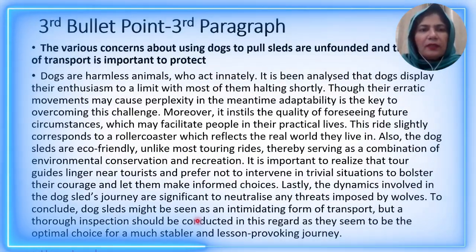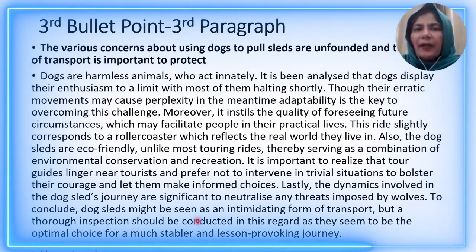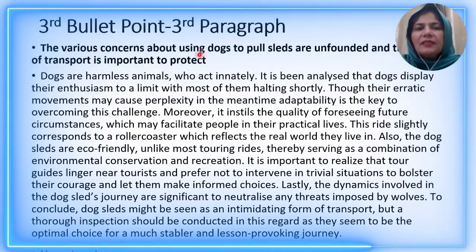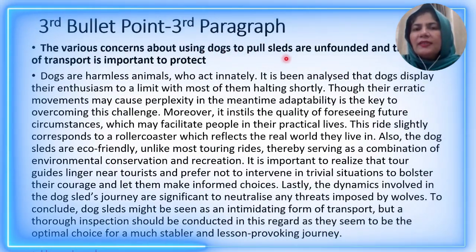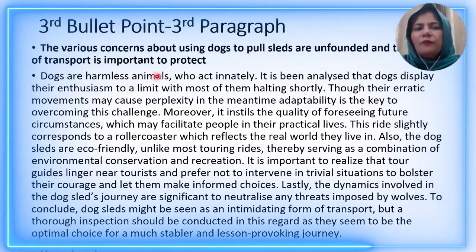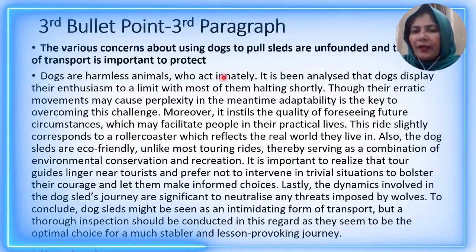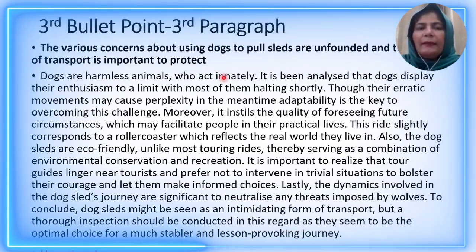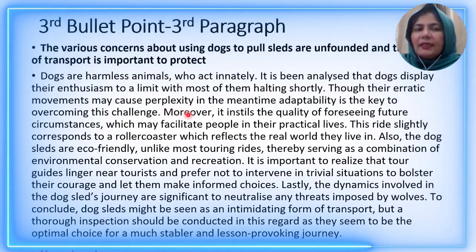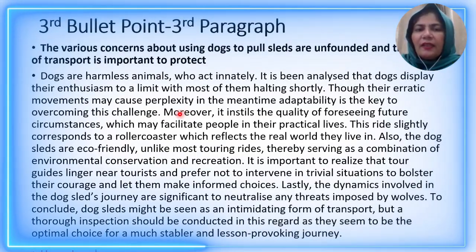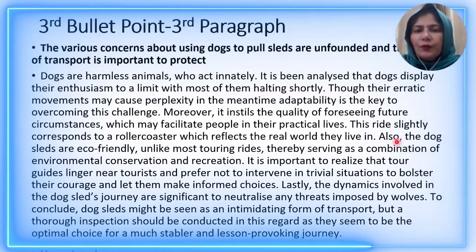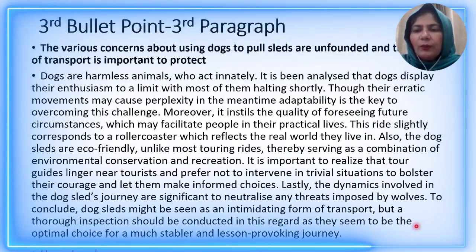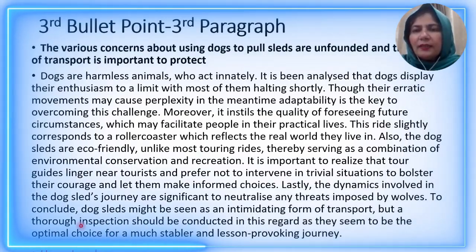And now the third bullet point in the form of third paragraph, starting with the third subheading, the various concerns about using dogs to pull sleds are unfounded and this form of transport is important to protect. Have you noticed that the length of the three paragraphs is equal and there are smart connectors at the start of the majority of the sentences like moreover, also. It is important to realize, lastly, to conclude. You see such a beautiful answer the student has written.